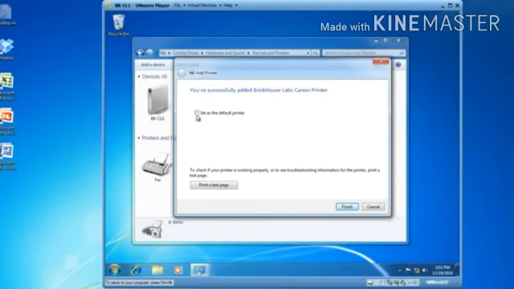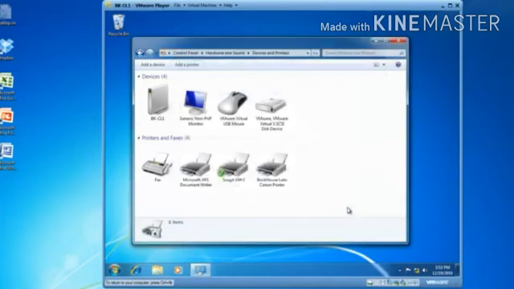In this way you can install your printer.